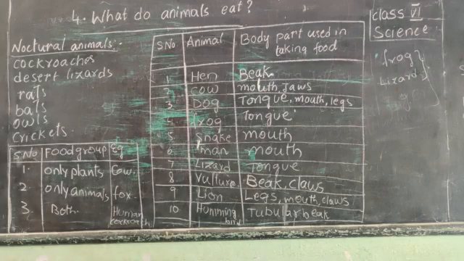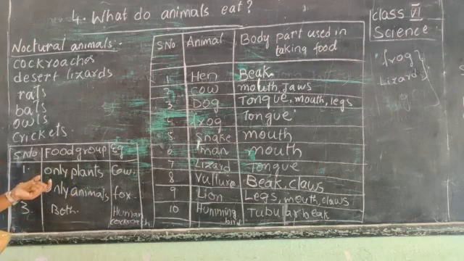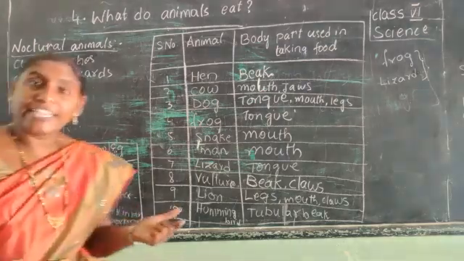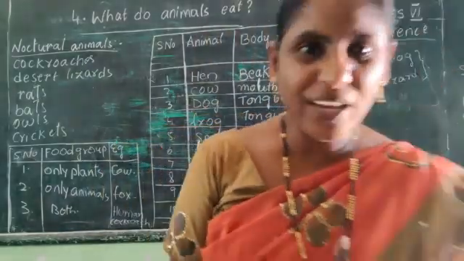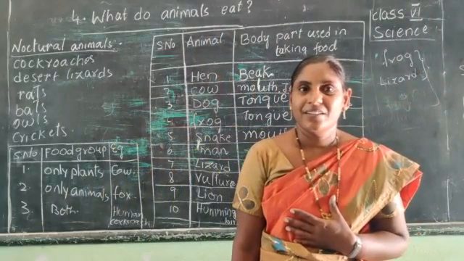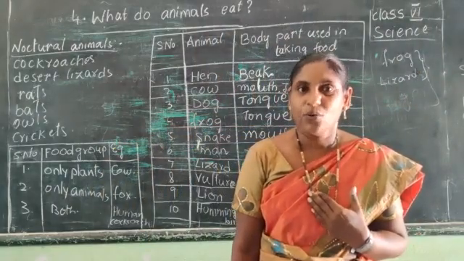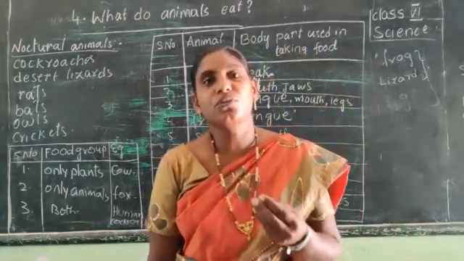Now let us see the next one. There are some animals which eat only plants, some which eat only animals, and some which eat both plants and animals. For example, we human beings.